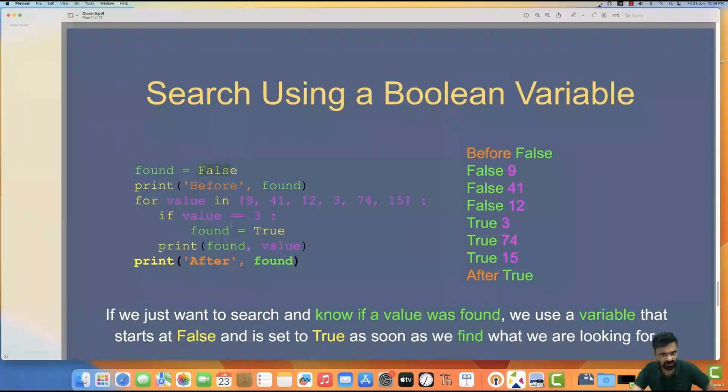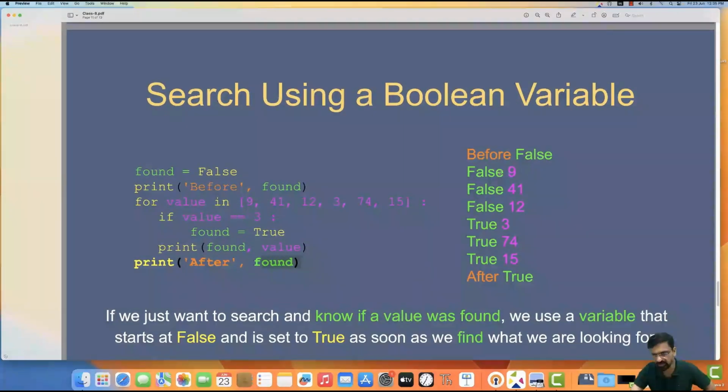Now inside the loop itself you print the found value. Initially it will go 9, and it will still be false. After it reaches this 3, you will find it being true: false 9, false 41, false 12, true 3, true 74, true 15. Why? Because once it changes to true, it will remain true.